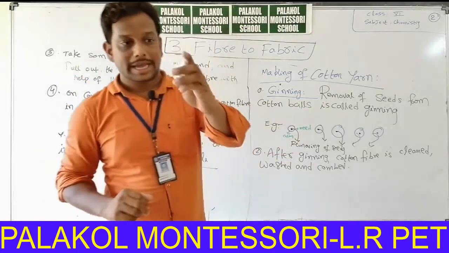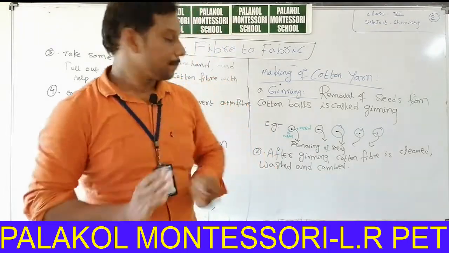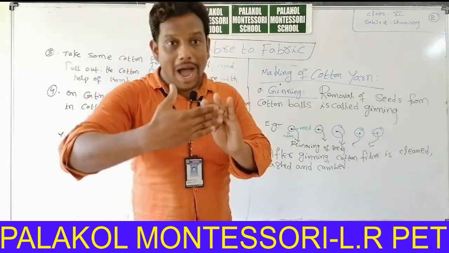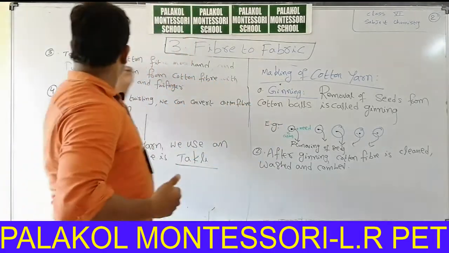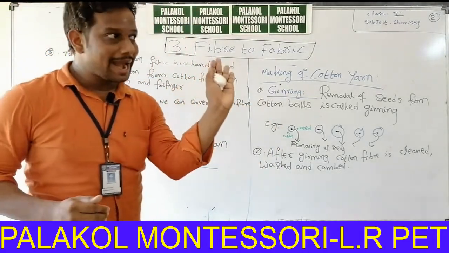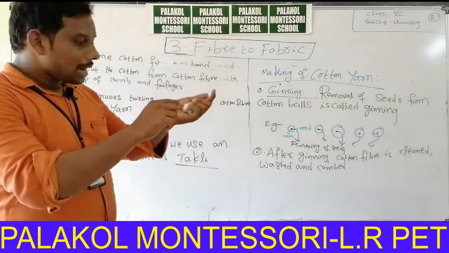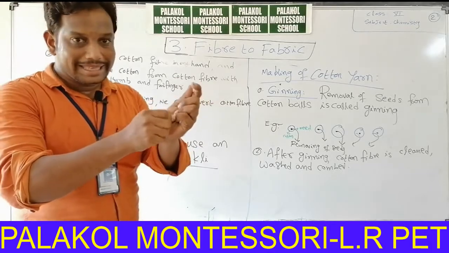In first step, we can get cotton fiber. After ginning, cotton fiber is cleaned, washed, and combed. Take some cotton fiber in one hand and pull out the cotton from the cotton fiber with the help of thumb and forefinger like this.